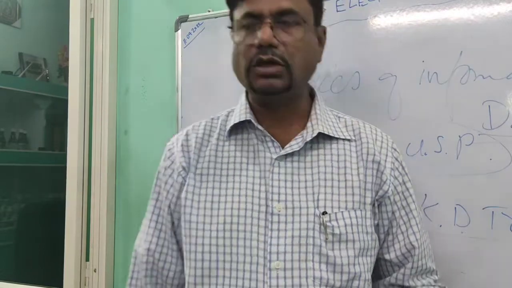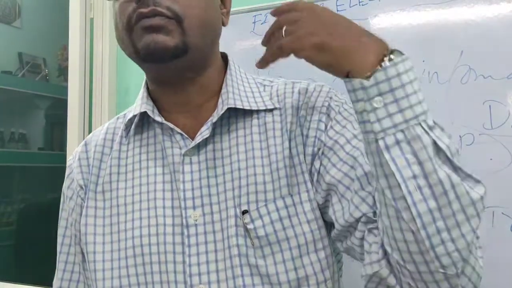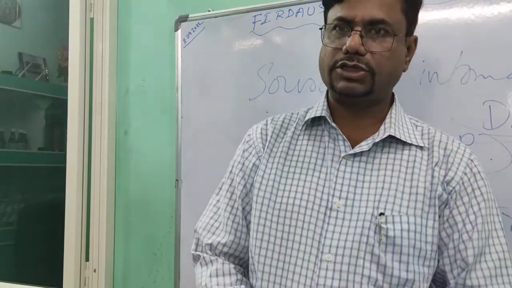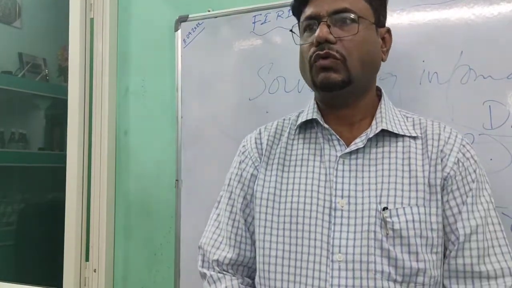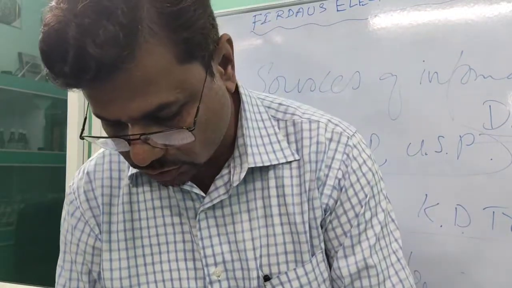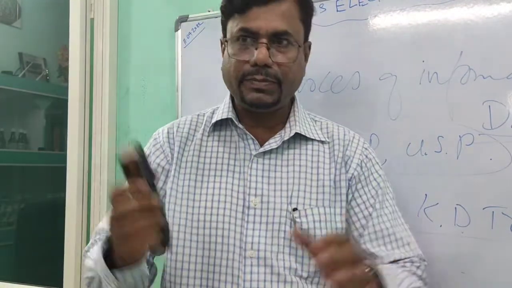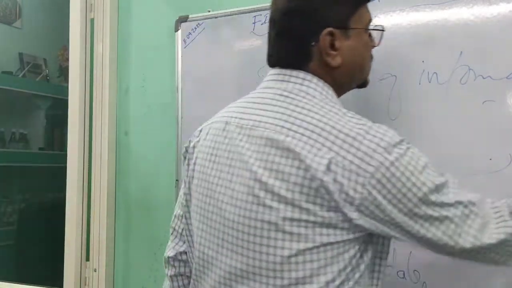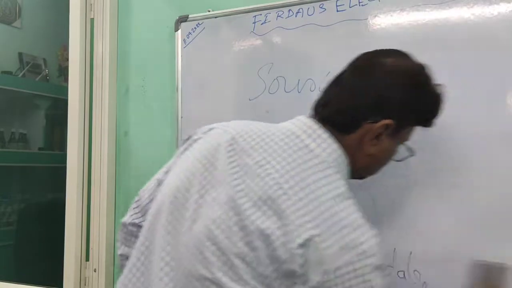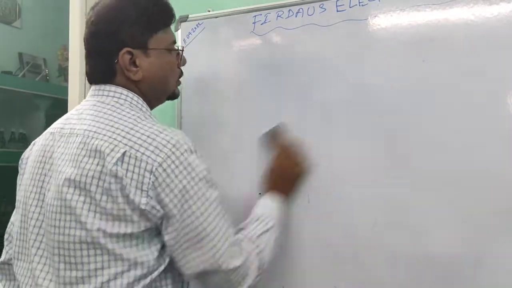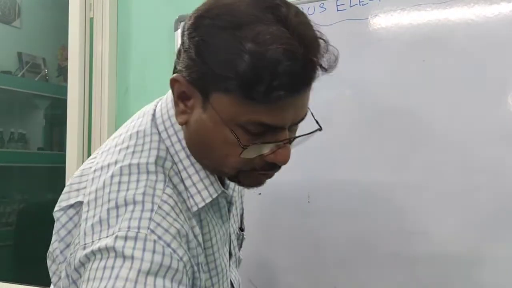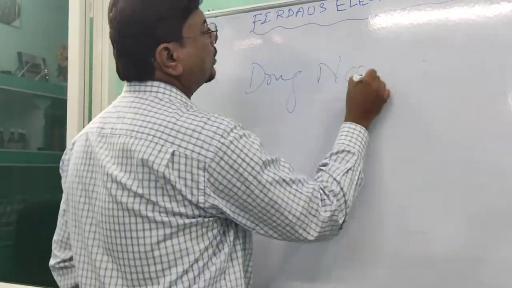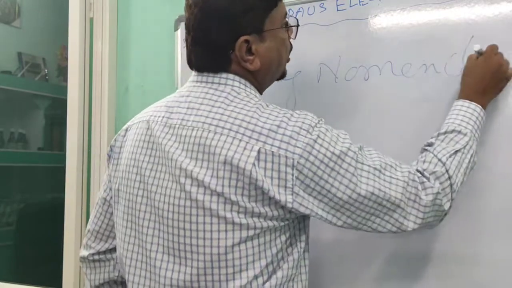If we are thirsty, we go and search for water and we have it. In the same way, if you want to have pharmacology in an understandable way, there are many sources where we can collect these things. Now, let me conclude with the last topic, that is drug nomenclature.